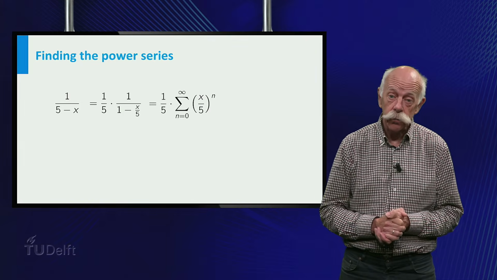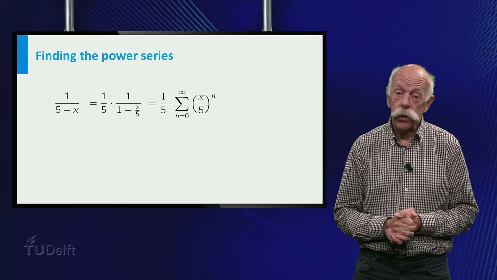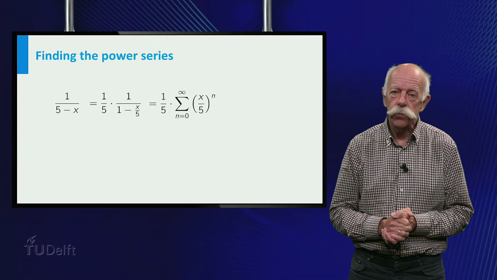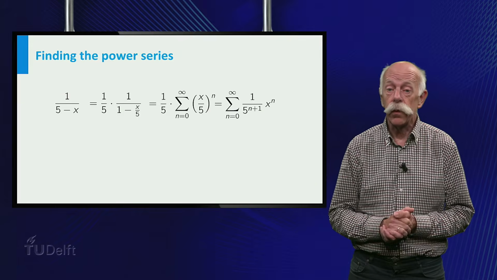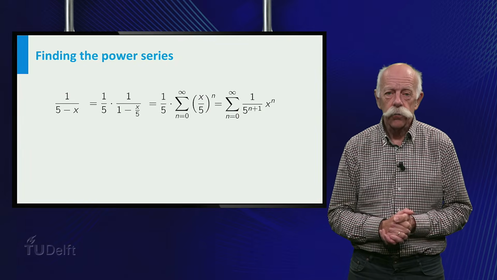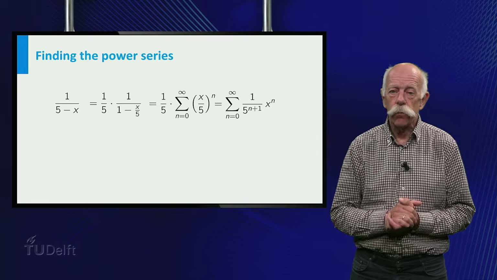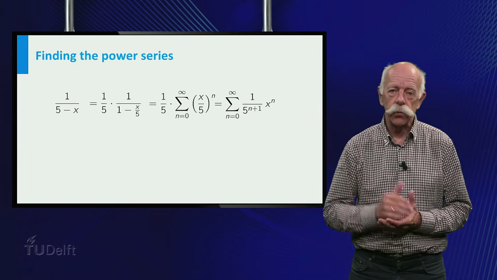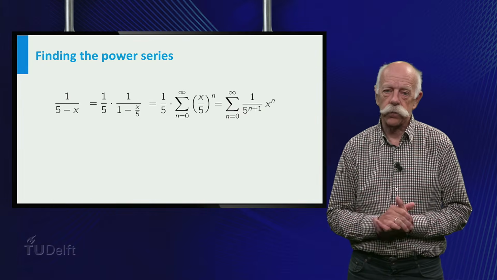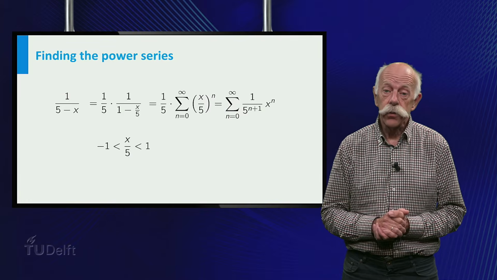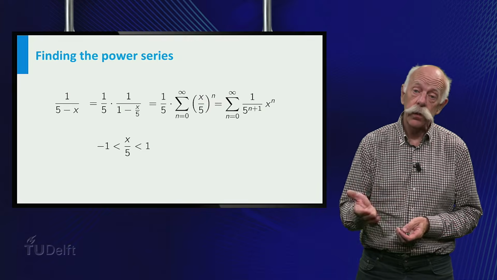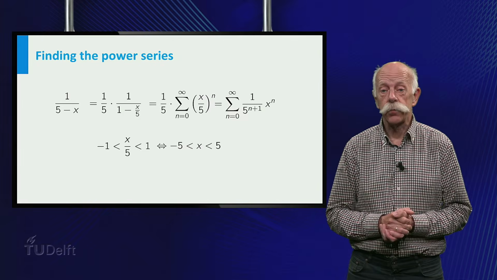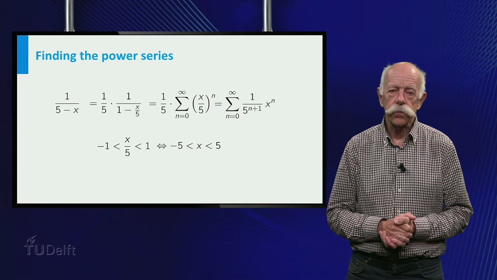We get 1 over 5 times the sum for n from 0 to infinity of 1 over 5 to the power n times x to the power n, which can be rewritten as sum for n from 0 to infinity of 1 over 5 to the power n plus 1 times x to the power n. For the series to be convergent, 1 over 5 times x must be between -1 and +1. So x must be between -5 and 5.